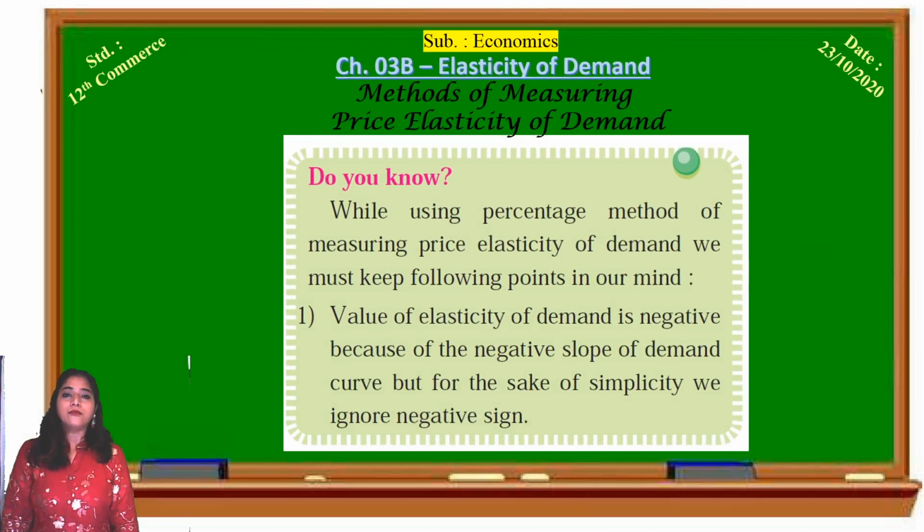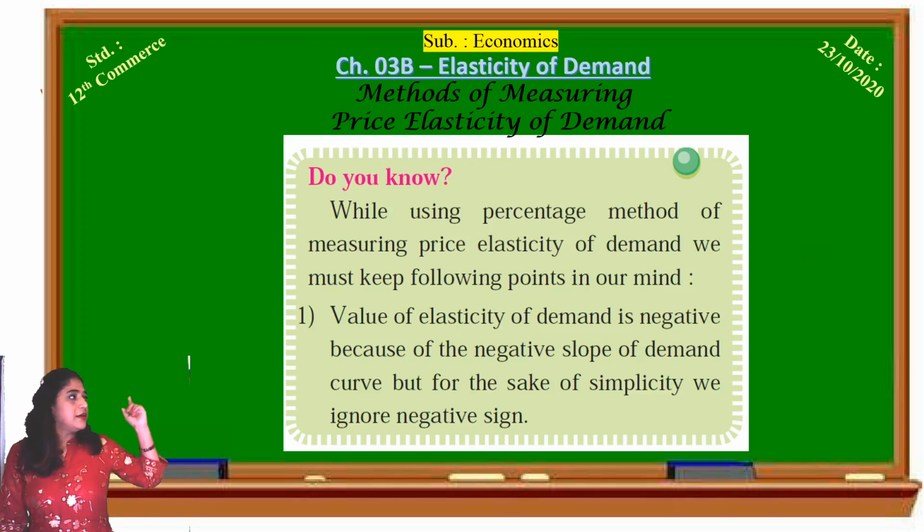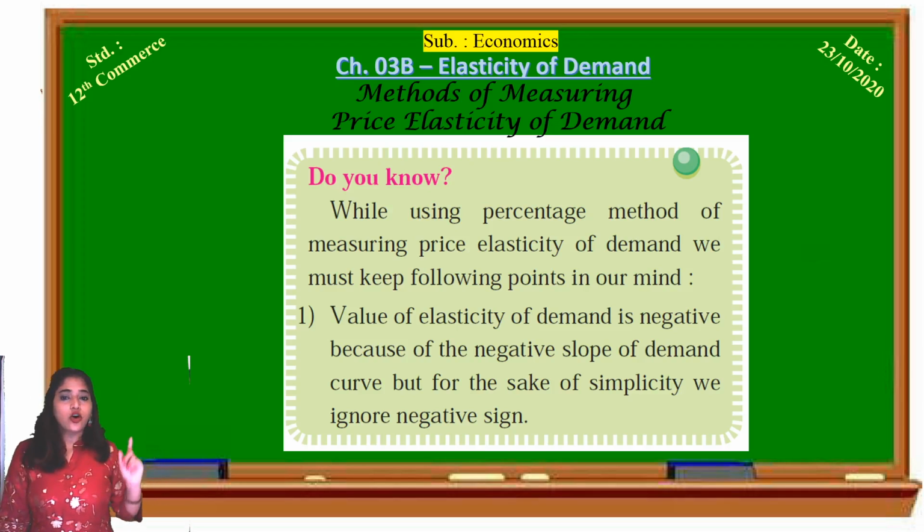Now, while using the percentage method of measuring price elasticity of demand, we must keep the following points in mind. The value of elasticity of demand is negative because of the negative slope of the demand curve. With the increase in the price, quantity demanded decreases, so the slope is always negative.